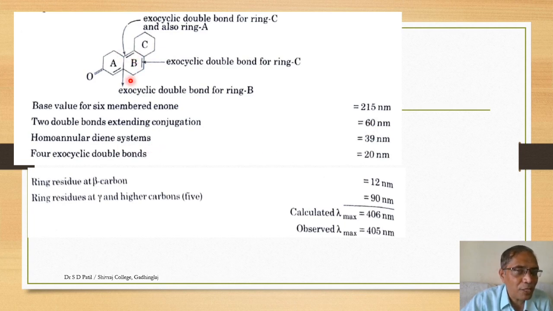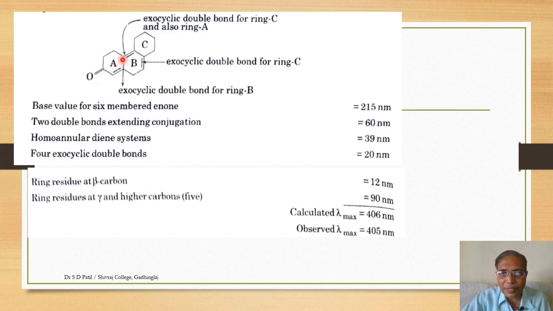Then ring B has two double bonds within the ring, therefore it is a homoannular diene component. Then four exocyclic double bonds. This double bond is exocyclic to B. Then the double bond common to C and A is exocyclic to ring A as well as C, and this double bond is exocyclic to ring C independently. So four exocyclic double bonds, the corresponding increment is 20 nanometers. Then a ring residue at the beta position.